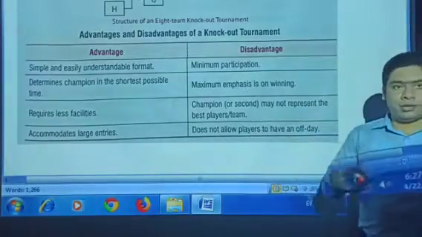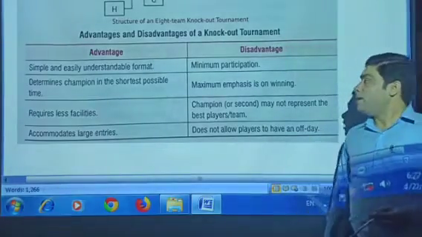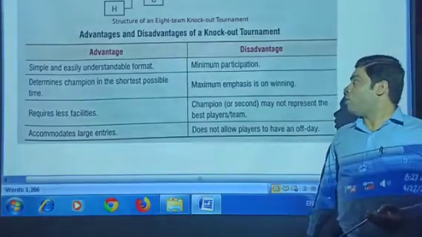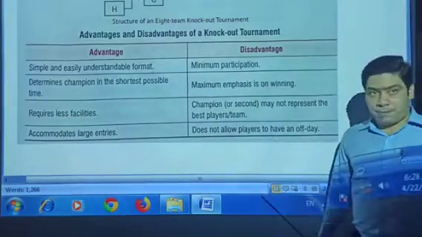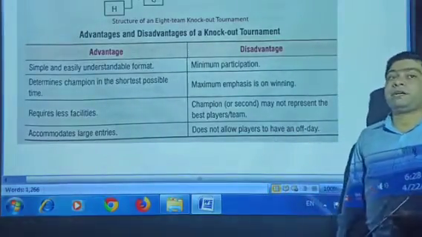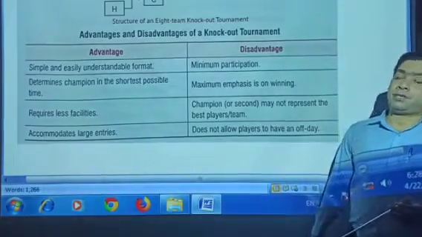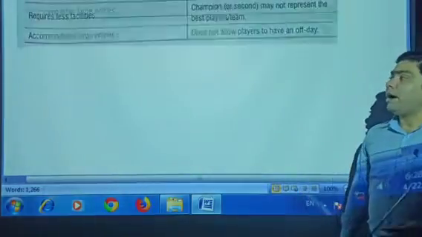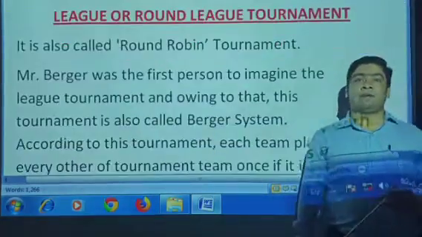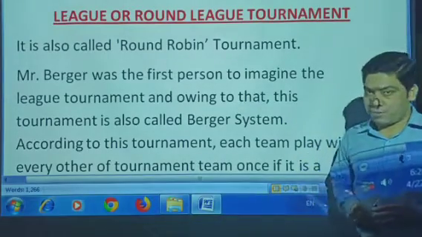Now, the disadvantages: minimum participation. Second, maximum emphasis on winning. And third, the champion may not represent the best player, because maybe the day is not suitable for the best team and they will lose the match. And the last, it does not allow players to have an off day. After discussing the advantages and disadvantages, maybe you understand what the knockout tournament is.